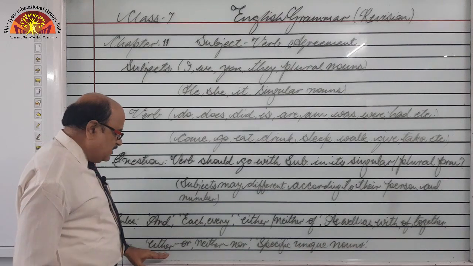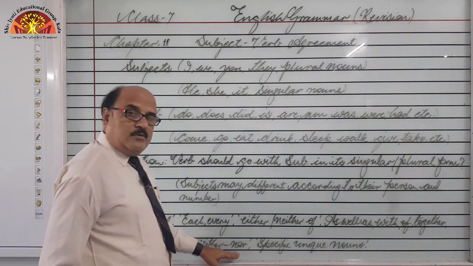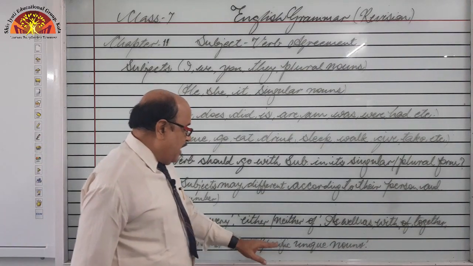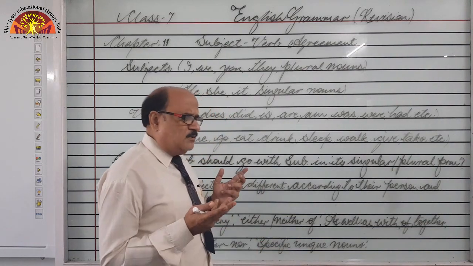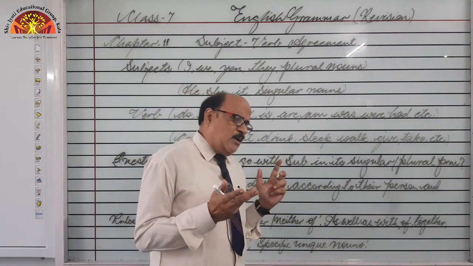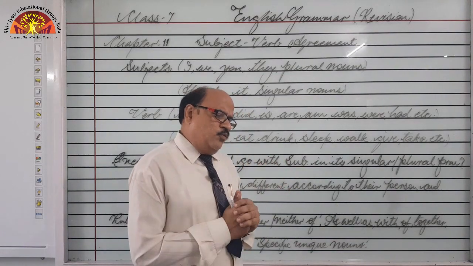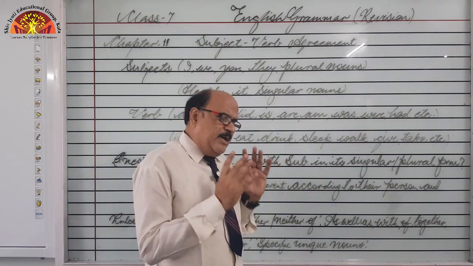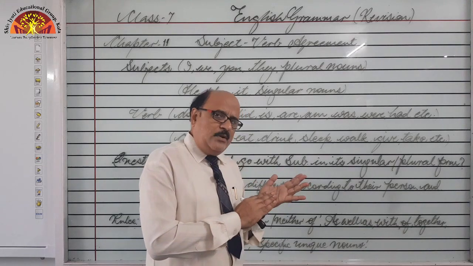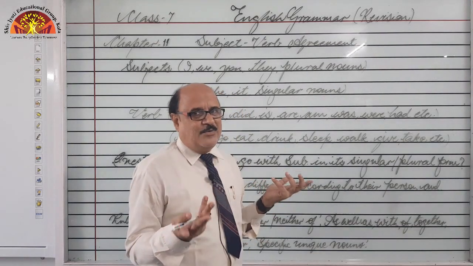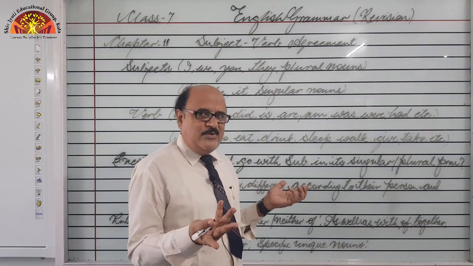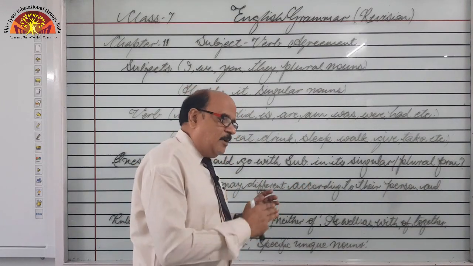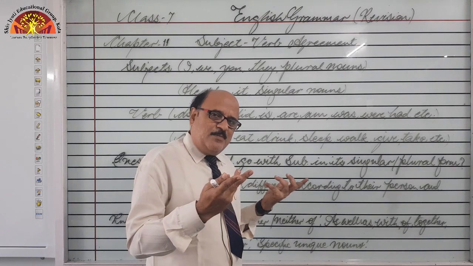Next is either-or, neither-nor. What to do? And last but not the least, some specific, unique nouns are there. What is the agreement regarding them? Some nouns look plural, but they are used as singular. Some nouns are plural, naturally they are used as plural. Some nouns are singular, but on the contrary they are used in their plural form.